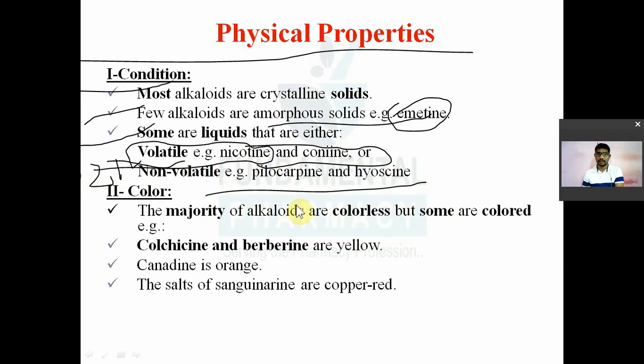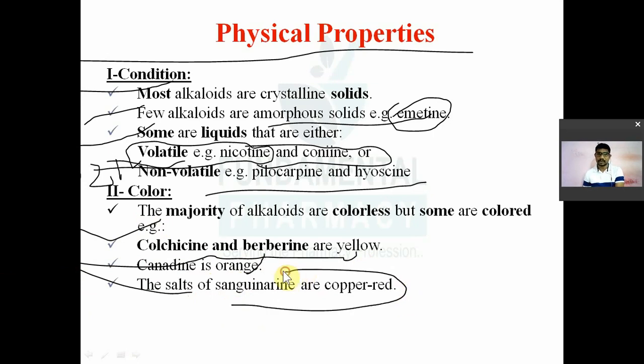Then the color. Most of the alkaloids are colorless in nature, so they will not ask about that. They will ask which alkaloid is colored in nature. Colchicine and berberine are yellow in color; colchicine is from Colchicum autumnale. Canadine is orange in color, and the salt of sanguinarine is copper red in color. This has already been asked: colchicine and berberine are yellow in nature.